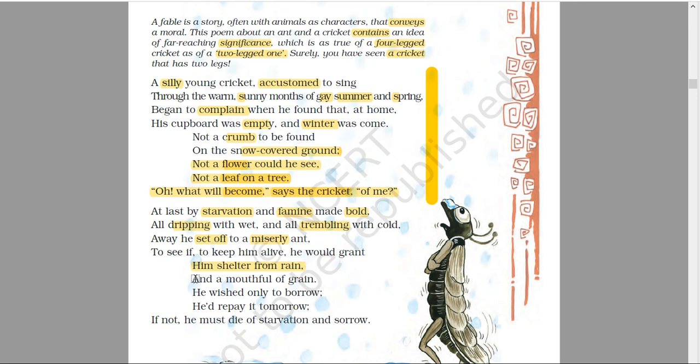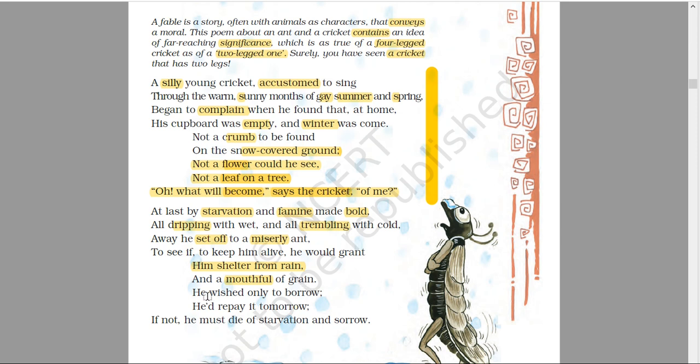And a mouthful of grain. He wanted shelter from rain, and also a mouthful of grain. He wanted to eat something. He wanted some grain to eat so that he could keep his body and soul together, so that he could live. He should not die. So he wanted shelter and grain from that ant.